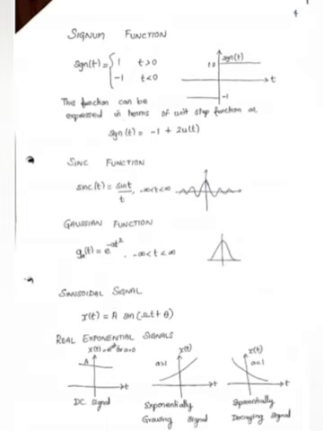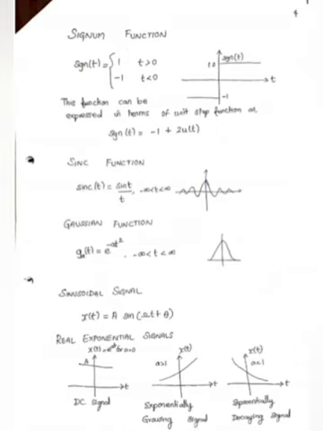Next function is a sinc function, that is sinc of t equal to sin t divided by t. That is a sine function only, from minus infinity to plus infinity. Okay, next Gaussian function, denoting g of t equal to e power minus a t square, where the time period is minus infinity to infinity. Next is sinusoidal signal, x of t equal to A into sin omega t plus theta. A is amplitude, theta is phase.